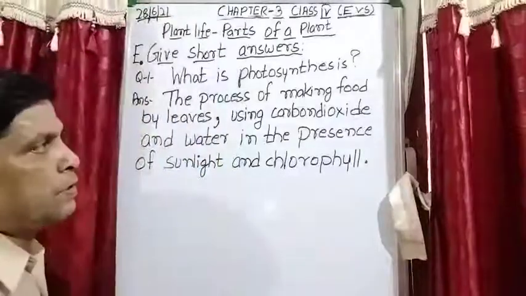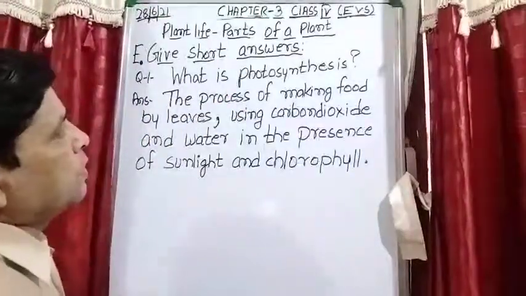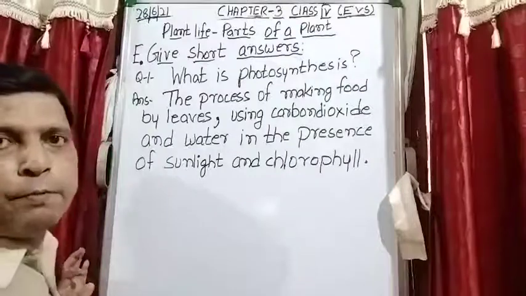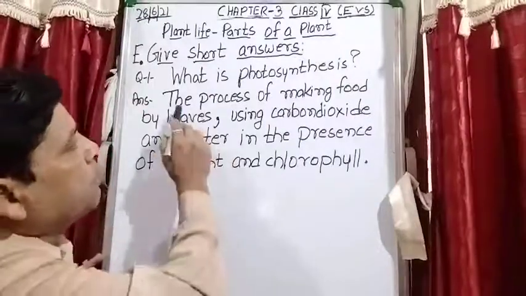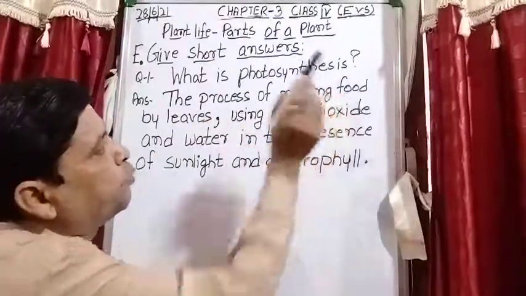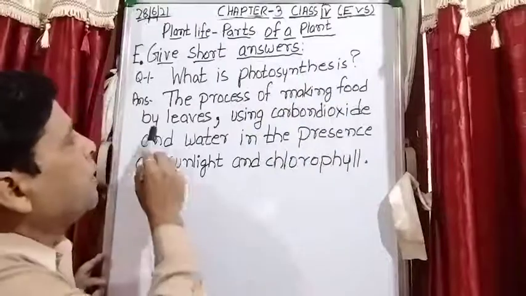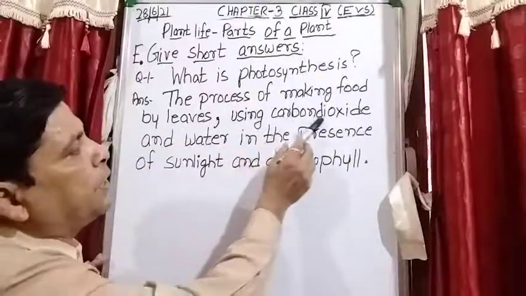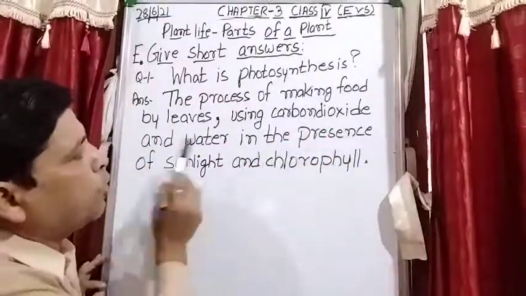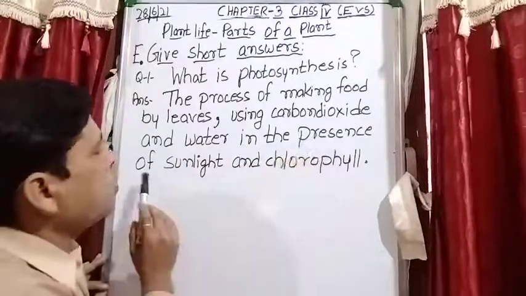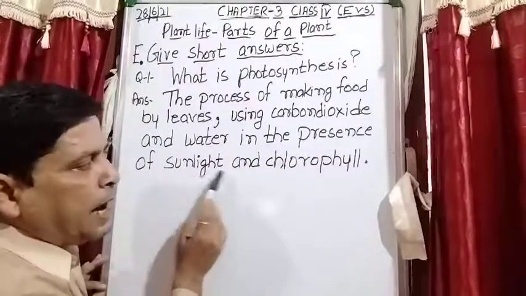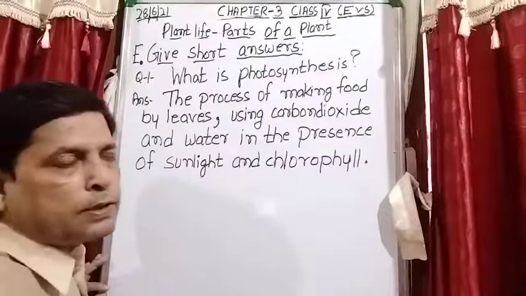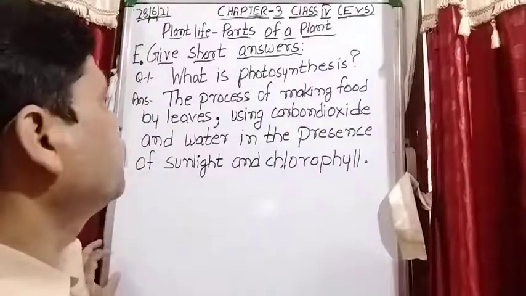So this is the definition of photosynthesis: the process of making food by leaves using carbon dioxide and water in the presence of sunlight and chlorophyll. This is known as photosynthesis.